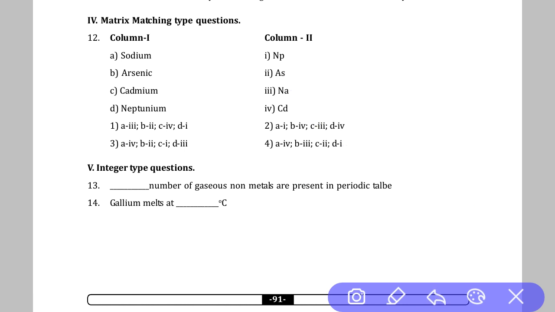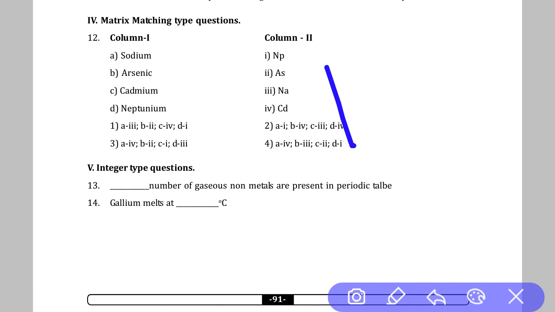So our answer is 17. After that, two solid non-metals, iodine and carbon, are present. So the answer is 17.